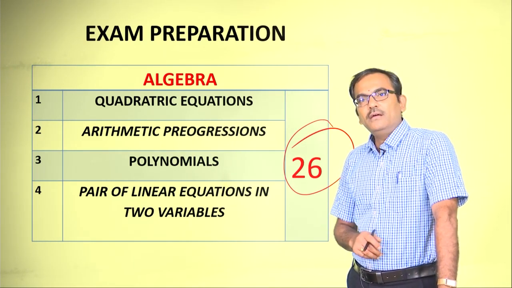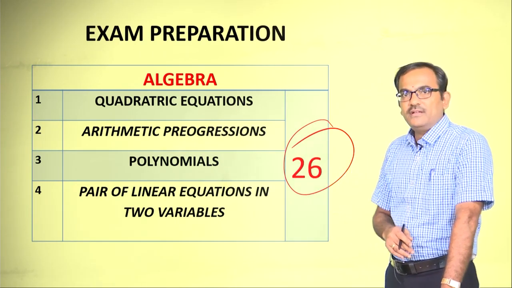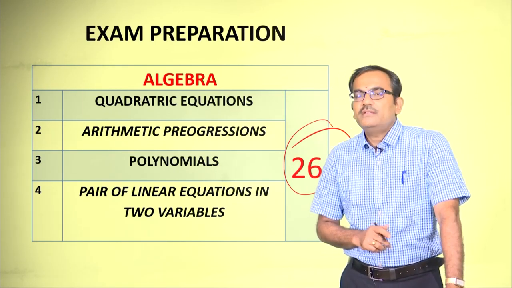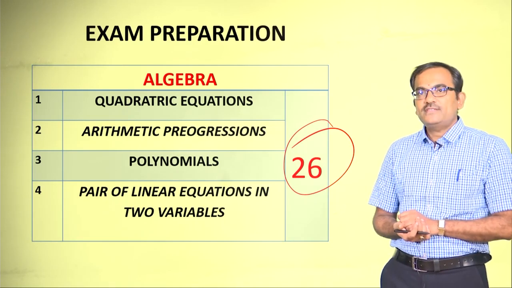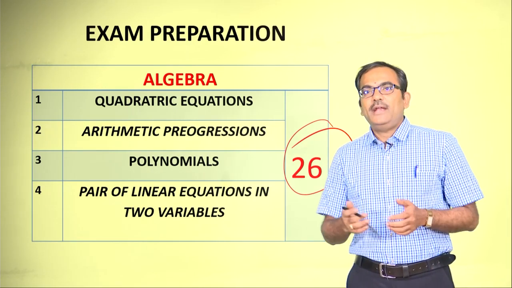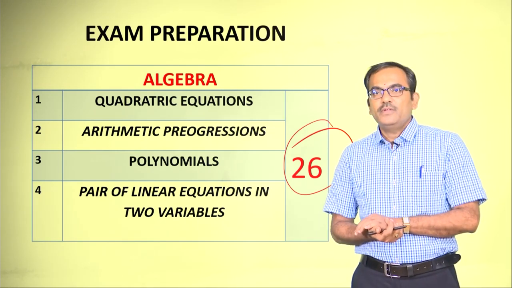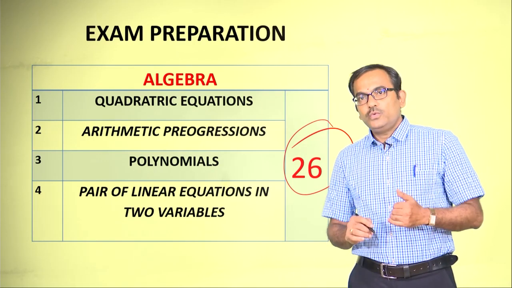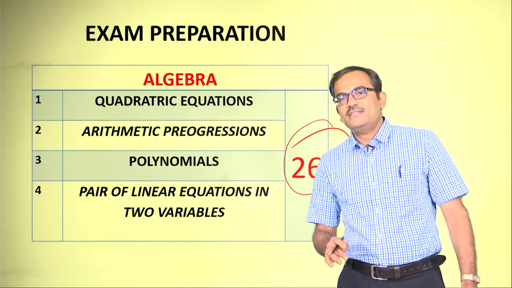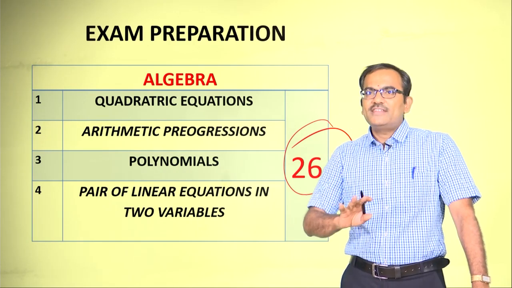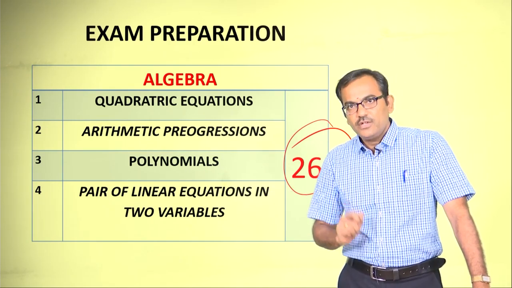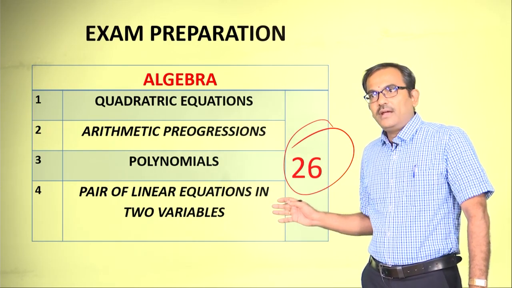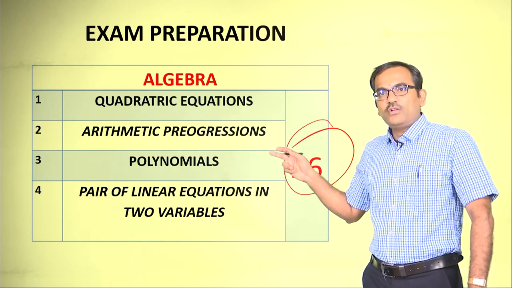It means that including all the 4 chapters there will be 26 marks which appear for the examination, and there is no hard and fast rule to fix the number of questions or number of marks in every chapter. So it is very much mandatory for every one of you to go through all the chapters in a very clear and exhaustive manner, right? So under the algebra theme we have these 4 chapters and polynomials is one among them.